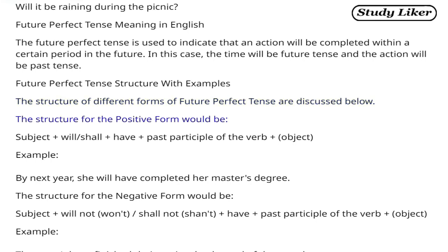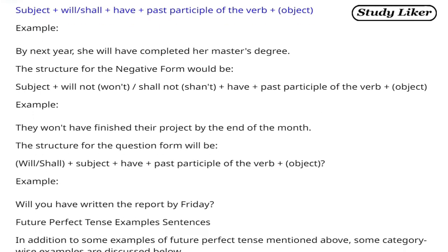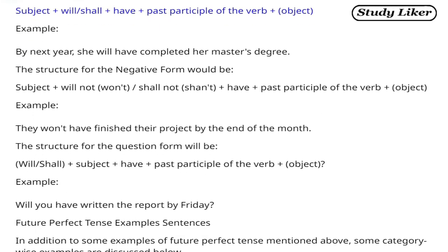The structure for the positive form would be subject plus will/shall plus have plus past participle of the verb plus object. Example: By next year, she will have completed her master's degree. The structure for the negative form would be subject plus will not/won't/shall not/shan't plus have plus past participle of the verb plus object. Example: They won't have finished their project by the end of the month.